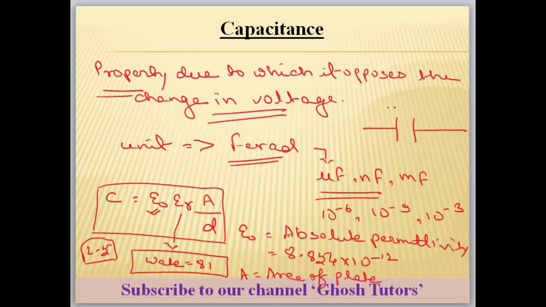Suppose this is your capacitor, then this distance is called D. A is the area of this plate. D is the separation. Epsilon naught value is always fixed. Epsilon r depends on the material and A is already told and D is the separation. That is the rule for capacitance. Its unit is farad, but normally measured in microfarad or nanofarad. The definition: it is a property due to which it opposes the change in voltage.